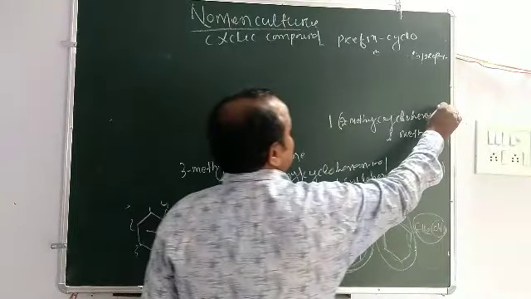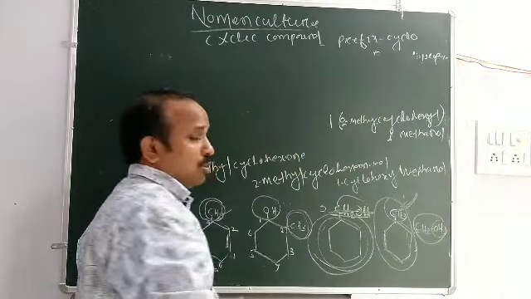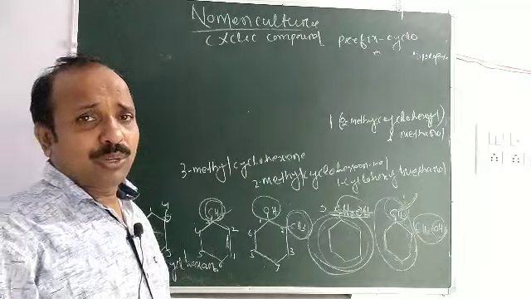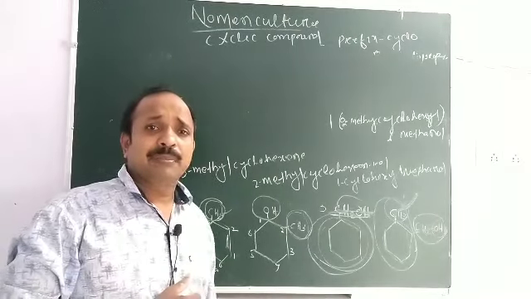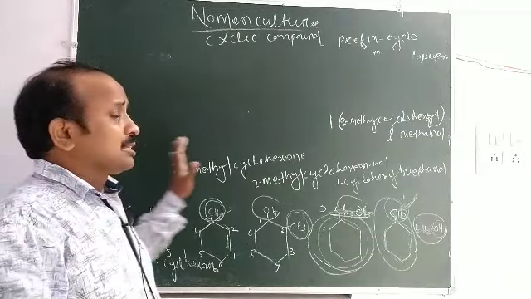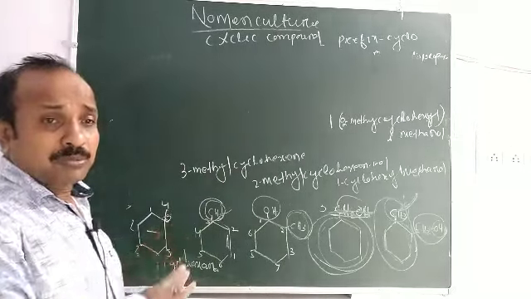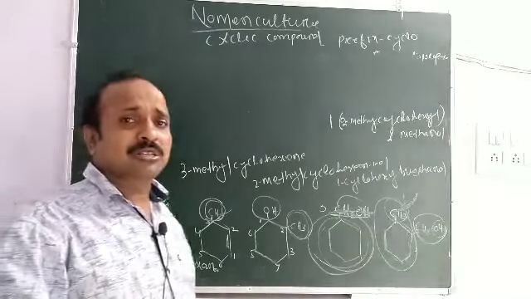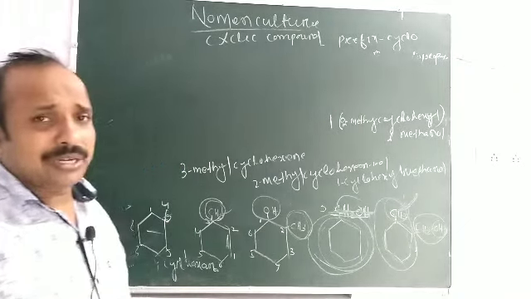Okay, this bracket should be closed. Always for a complex branch, always do the naming within the bracket. Clear? This is the nomenclature of cyclic organic compounds.